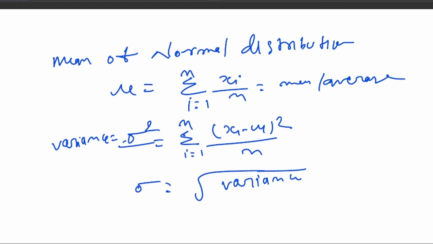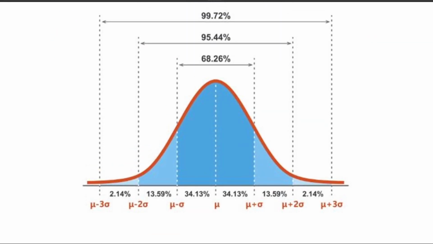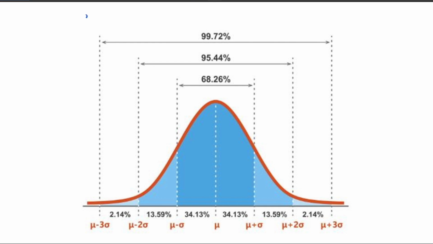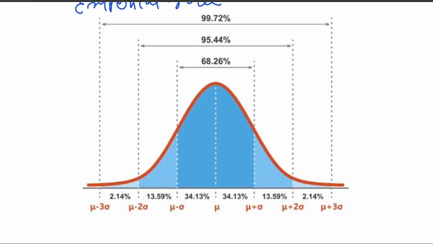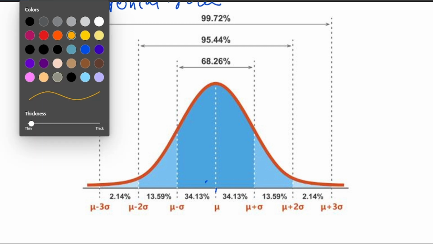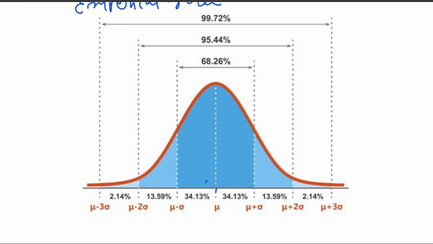One more thing: in the Gaussian or normal distribution there is the empirical rule, so let's talk about it. The empirical rule. Okay, so what it says is that in the first standard deviation, 68% of data are present. What does it mean? Like this is mu. This is our mu. Let me change the color. Yeah, this one is mu.